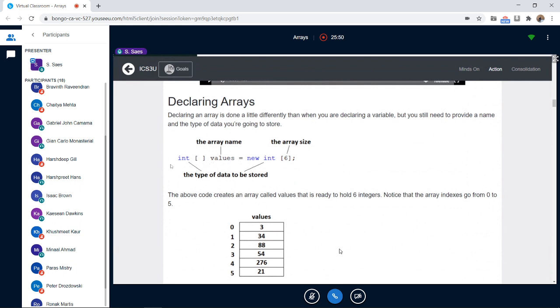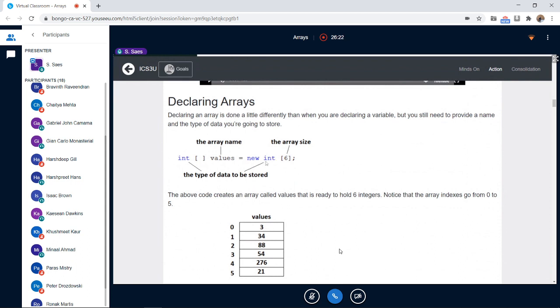Values is the name of the array. Int is the type of the data to be stored. And you also have to have new int again. New is just an operator that shows you that you are creating an array. Actually, we are not creating the list, we are just creating some boxes in the computer's memory.